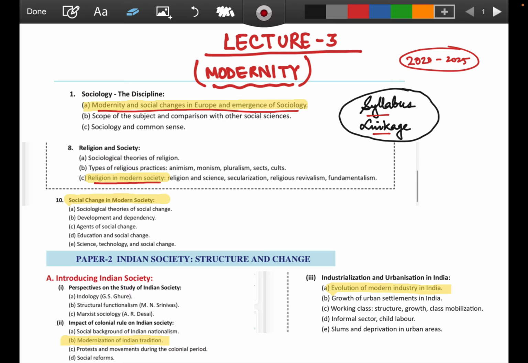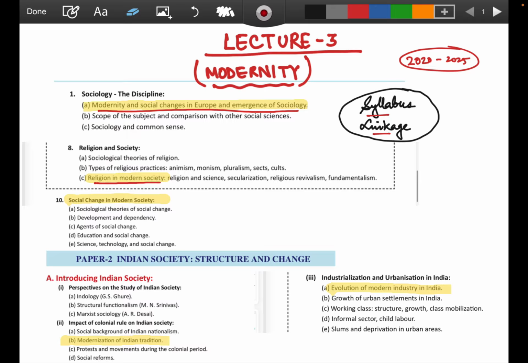So we need to keep in mind how this word modern is coming in the paper, and how the question has been developing analytically over the years with the word modernity or modernization, and we need to inculcate it in every answer.